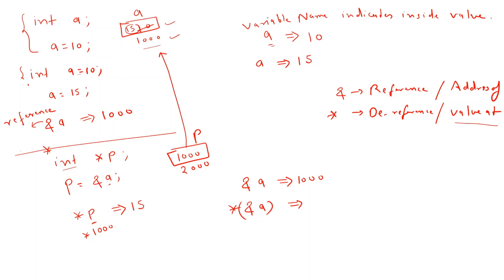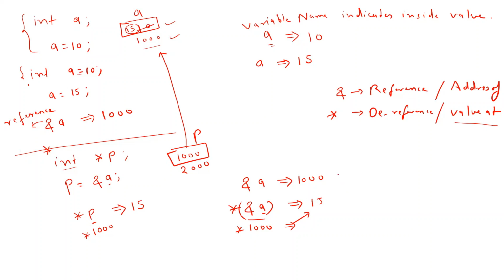So resolve it. First, a is what? A is a variable name, it indicates its value. So what is the value of a? 15. So 15, then address of 15. So the address of 15 is here. The 15 address is 1000. So this resolves to 1000, and this is again value at 1000. So value at 1000 means the value at this location. So it is again 15. So this will result in 15 as the answer.